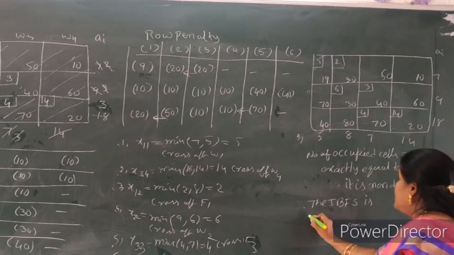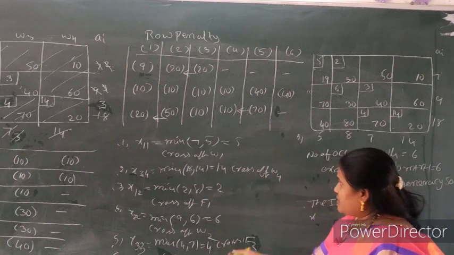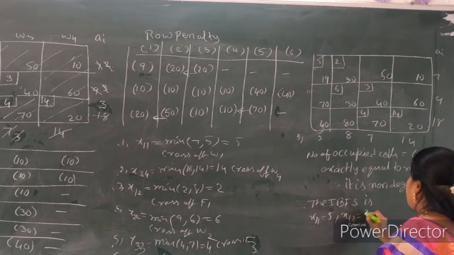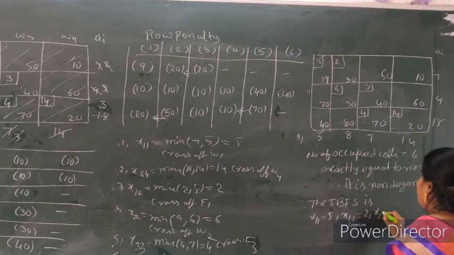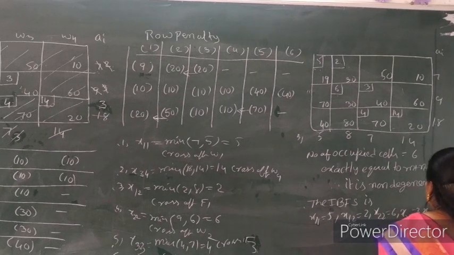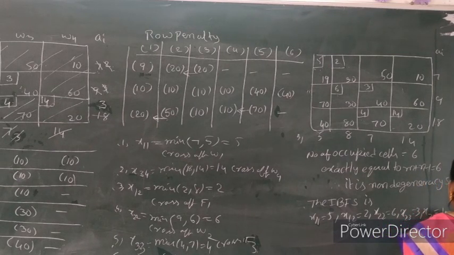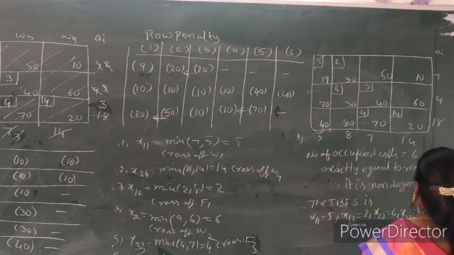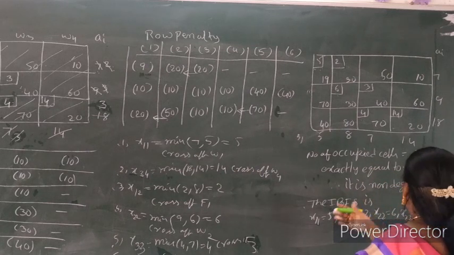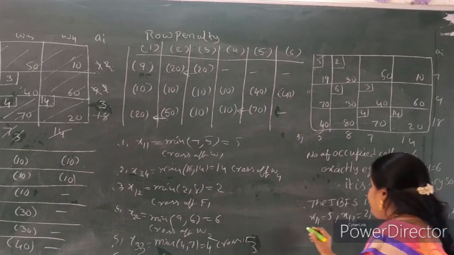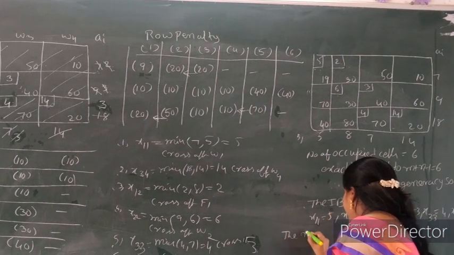So here x1, to find this value, we write x11 equal to 5, x12 equal to 2, x22 equal to 6, x23 equal to 3, x33 equal to 4, x34 equal to 4. So here total values to enter in this value, third row, fourth column. So completed. This one is now the minimum